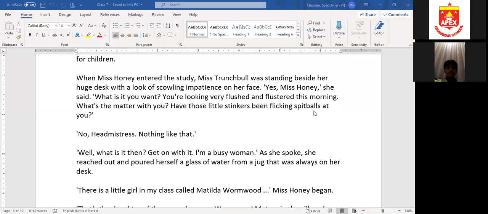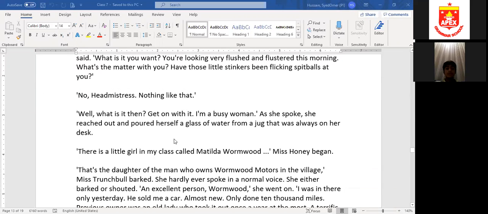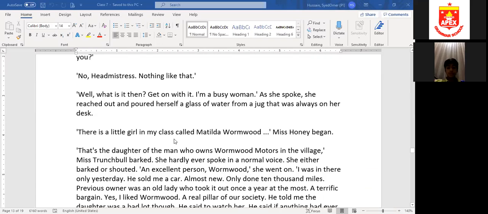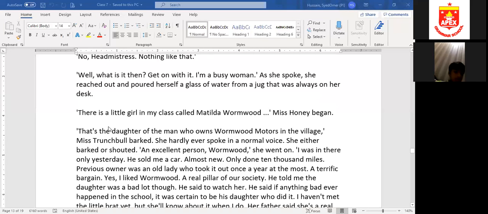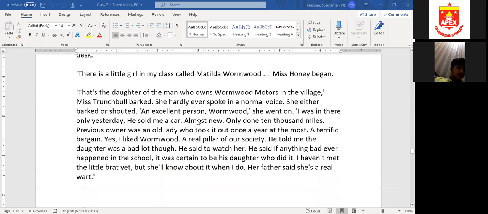Been throwing spitballs at you? Obviously not, Miss Honey said. Then she said, okay then, what is it? Start reading. There is a little girl in my class called Matilda Wormwood, Miss Honey began. That's the daughter of the man who owns Wormwood Motors in the village, Miss Trunchbull barked. She hardly ever spoke in a normal voice. She either barked or shouted.